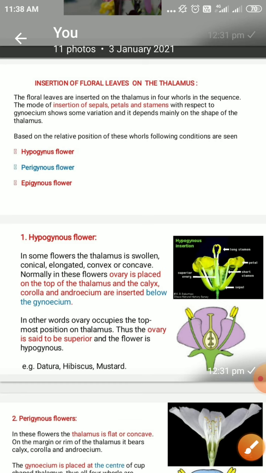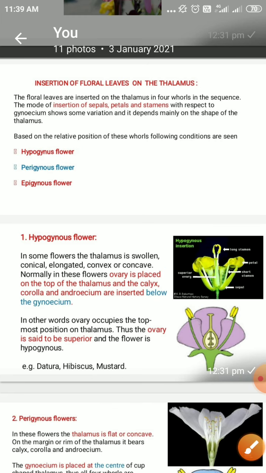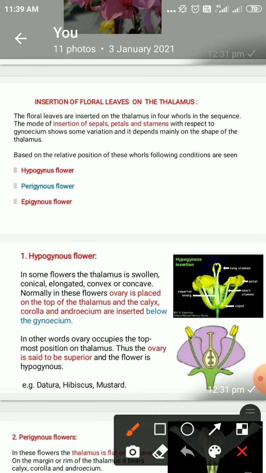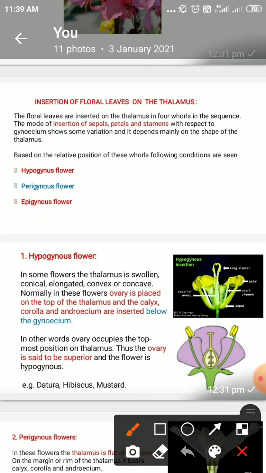So hypogynous, perigynous, epigynous. Now these are words which show something common: gynous. Gynous means a relation with the gynoecium, the ovary.